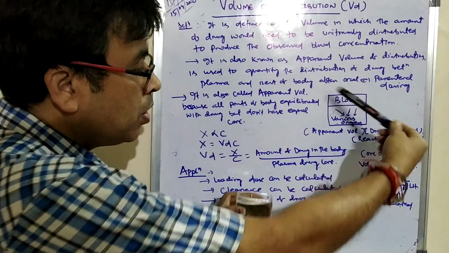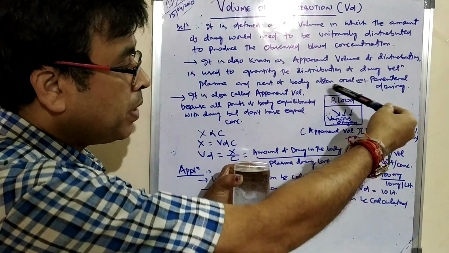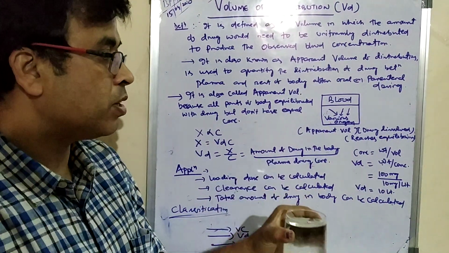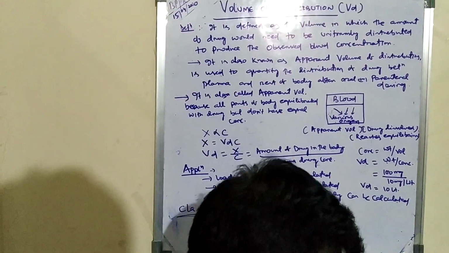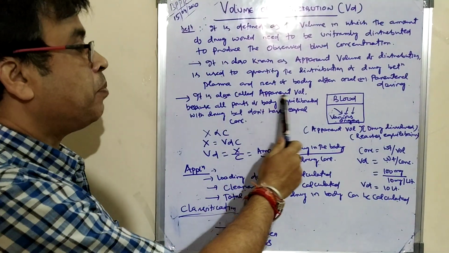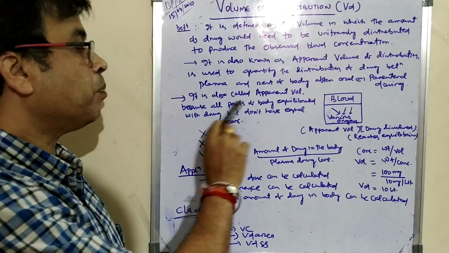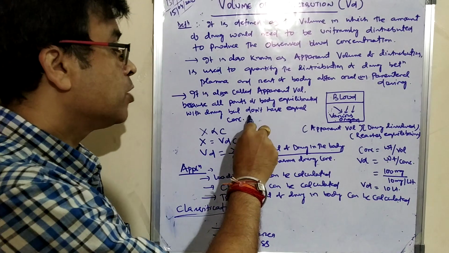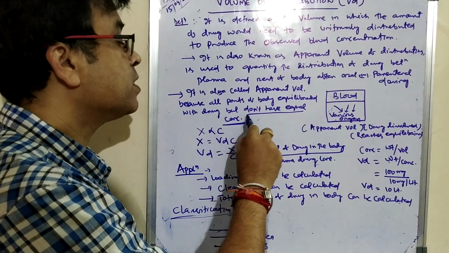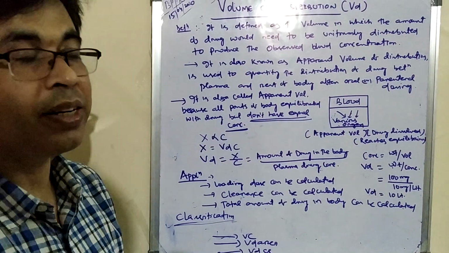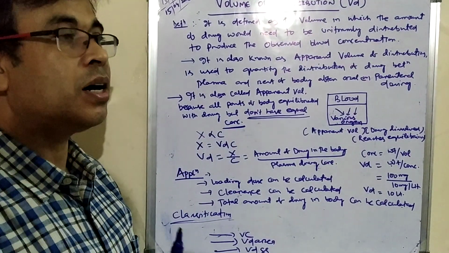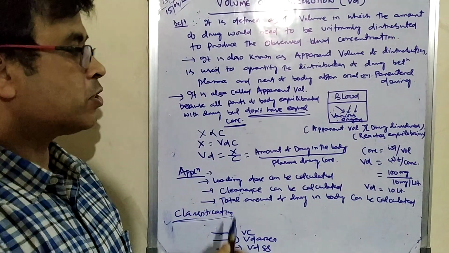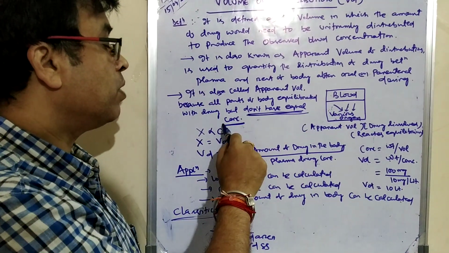This is your one compartment, the blood compartment, and then it will go to your various organs. It is also called the apparent volume because all parts of the body equilibrate with the drug, but, this is the important point, they don't have equal concentration. Different tissues receive different amounts of the drug at different rates, that is why they don't have equal concentration.